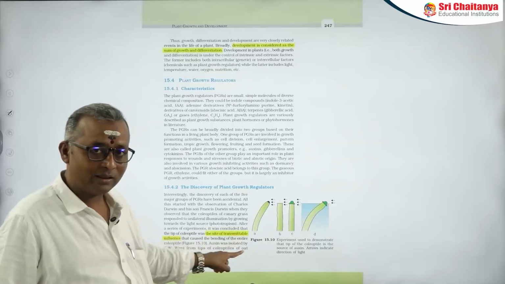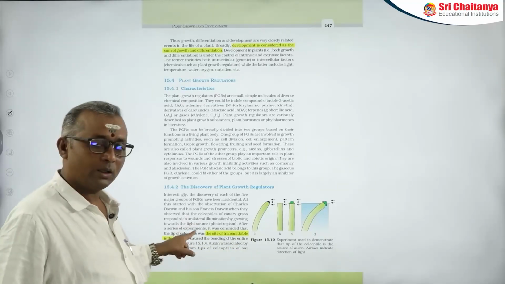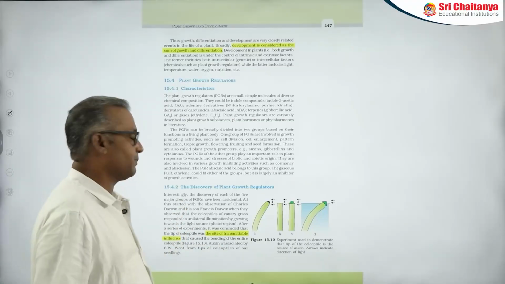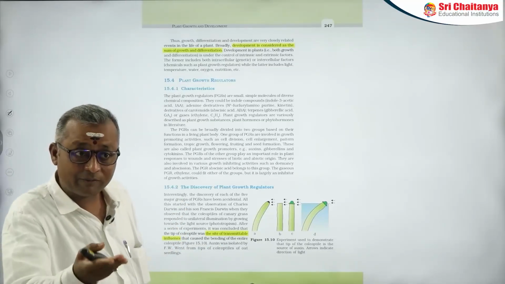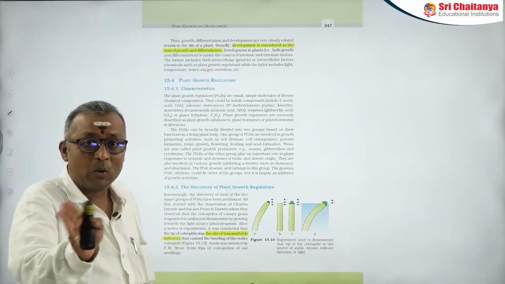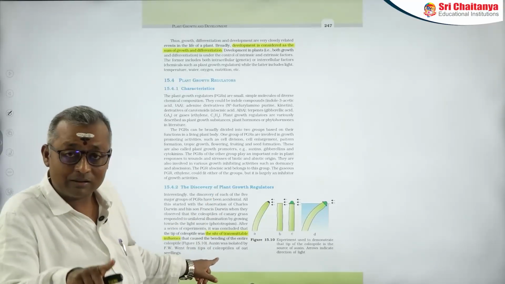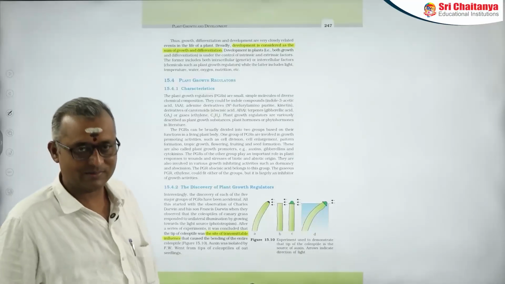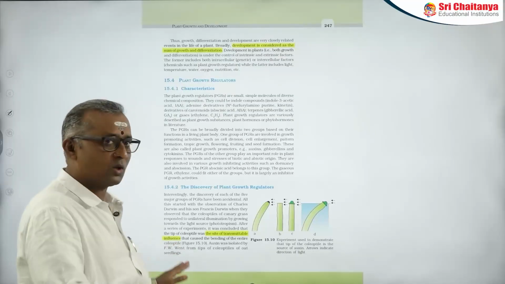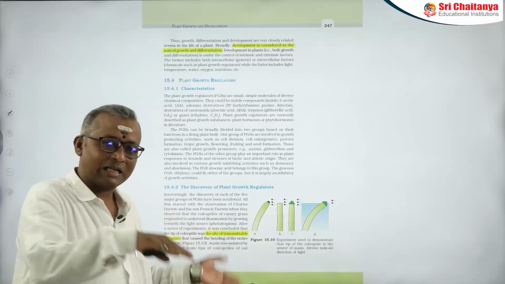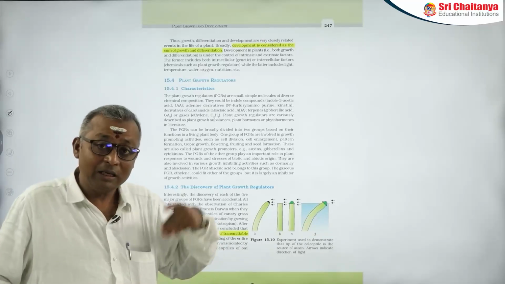I have highlighted here. You can underline it in your textbook. If it is not underlined, it is most important. It is the site of transmittable influence. They did not say that it is auxin. They just said that it is a transmittable influence. And of course, they also proved through this experiment that this transmittable influence has an influence on